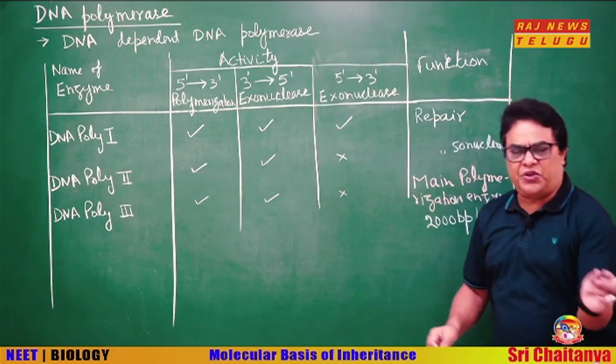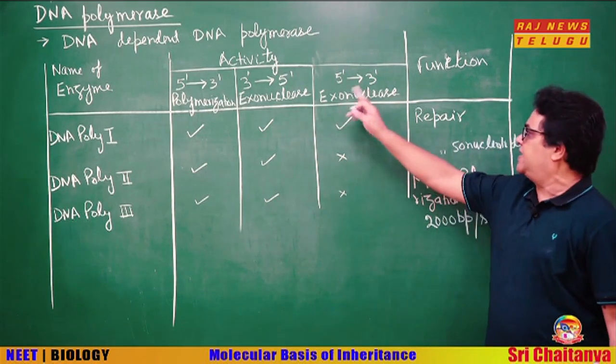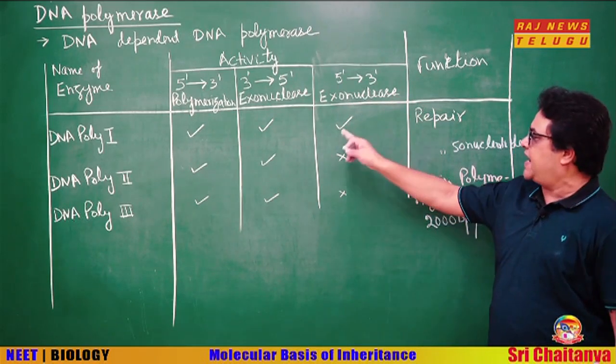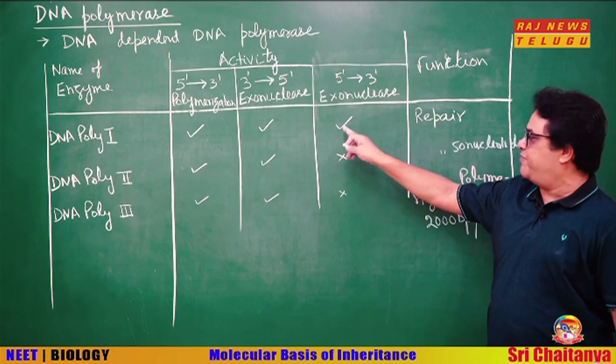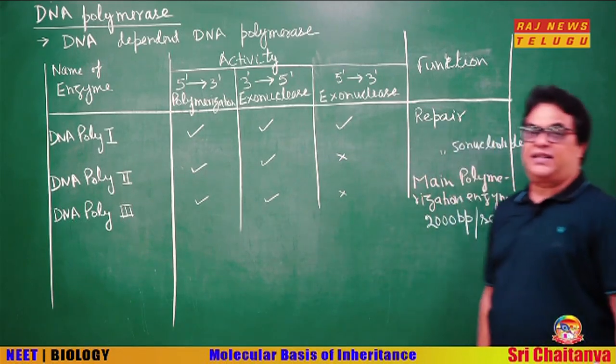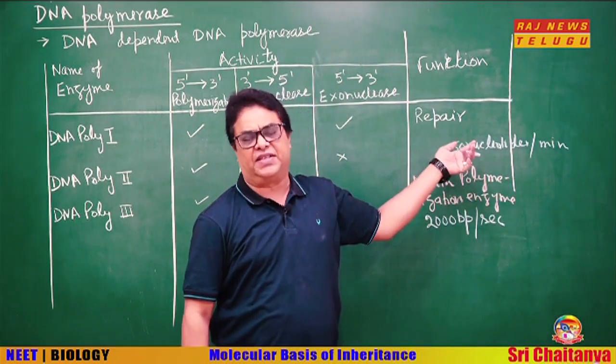That is why it has this activity. And it can also remove nucleotides from the 5' end. This is called 5' to 3' exonuclease activity, and this activity is only with DNA polymerase 1, not with polymerase 2 and 3. Okay. But this is not the main polymerization enzyme, it is used in repair process and certain other places.